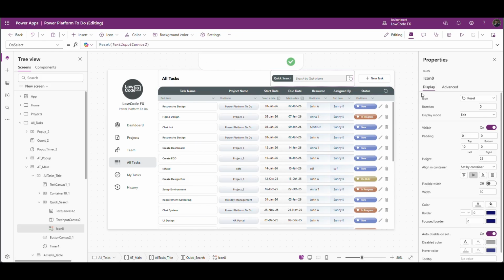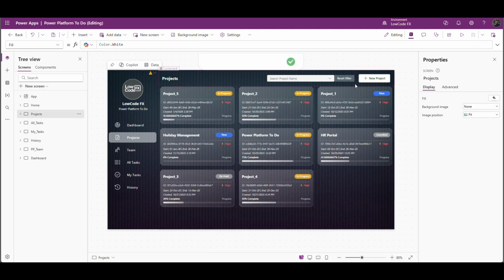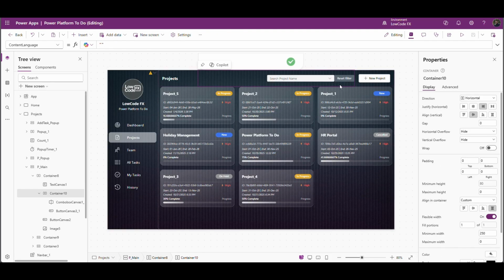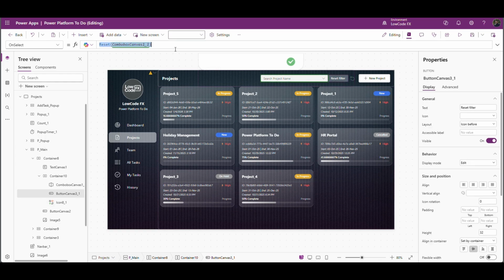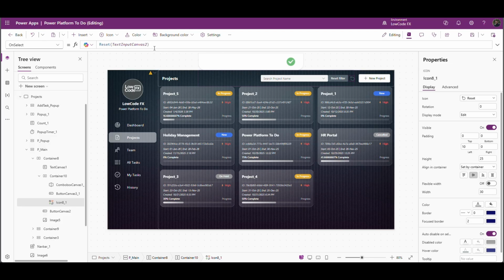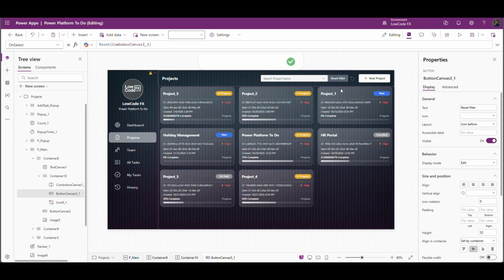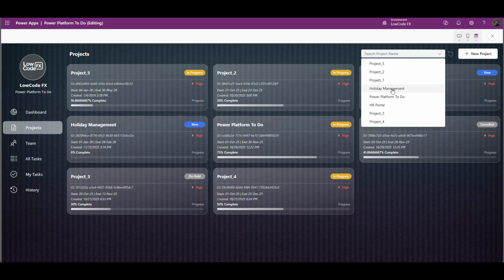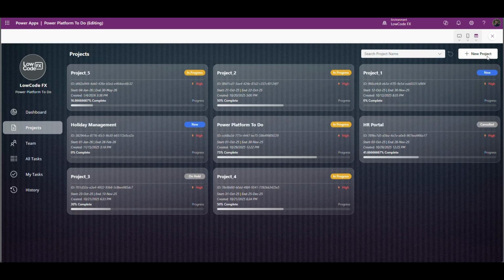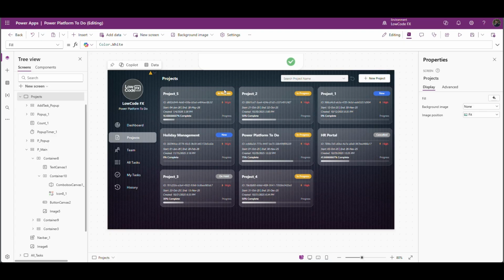Yeah, Control C, and in projects, in this container I will paste it. Yes, let's copy the formula of this button and use it here. Let me delete this. Perfect. To do clear. Yeah, this color combination we need to standardize it.